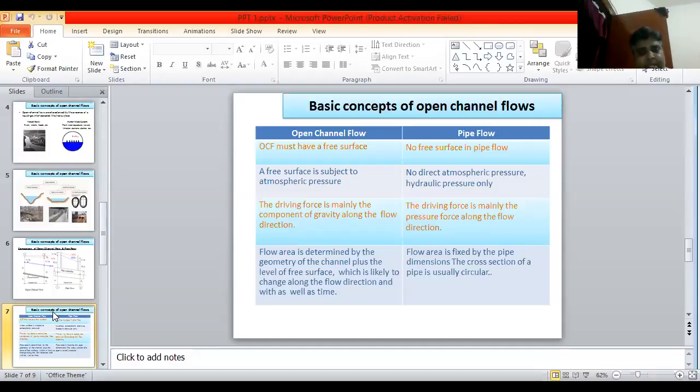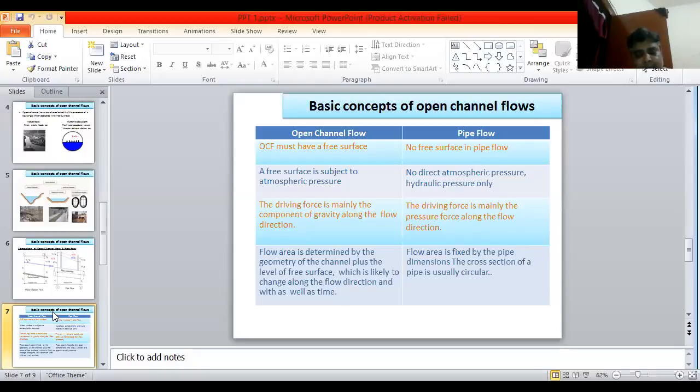Next, in open channel flow the driving force is mainly the component of gravity along the flow direction, but in pipe flow the driving force is mainly the pressure force along the flow. Next, in open channel flow, flow area is determined by the geometry of the channel plus the level of the free surface, which is likely to change along the flow direction as well as with time.